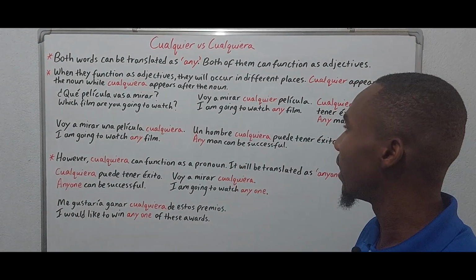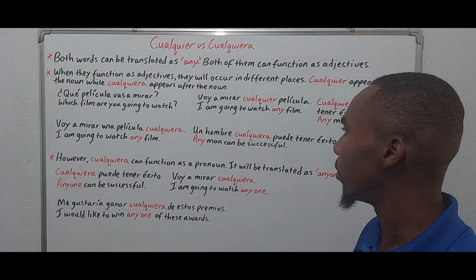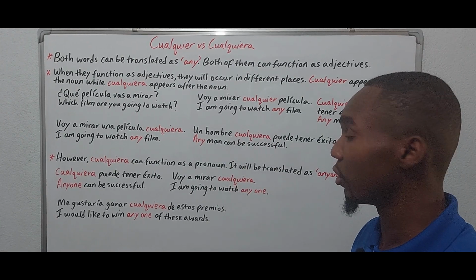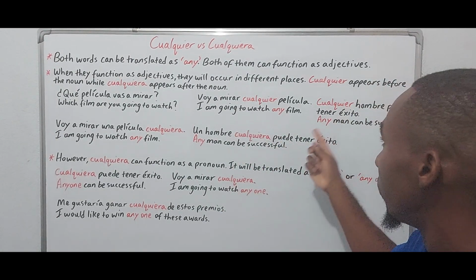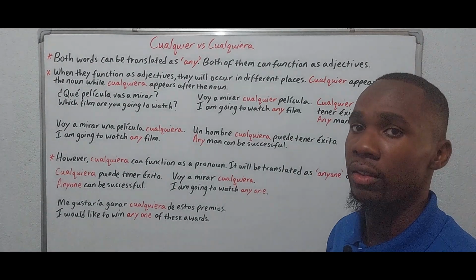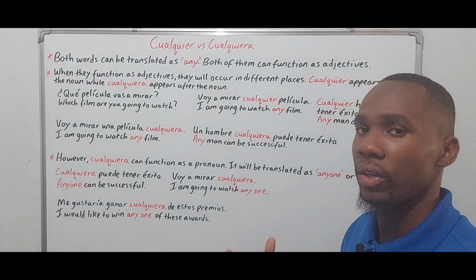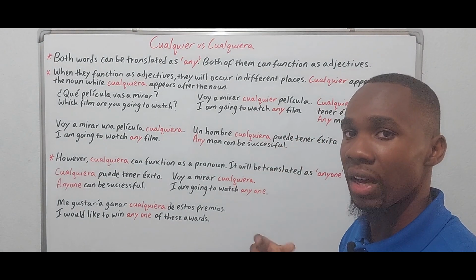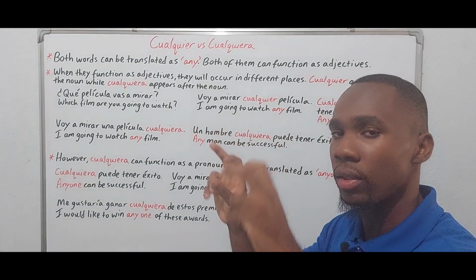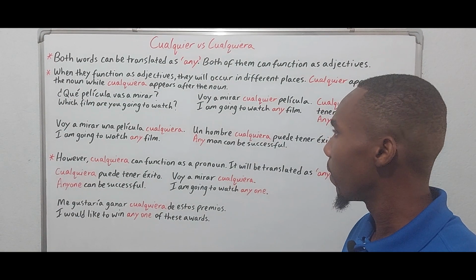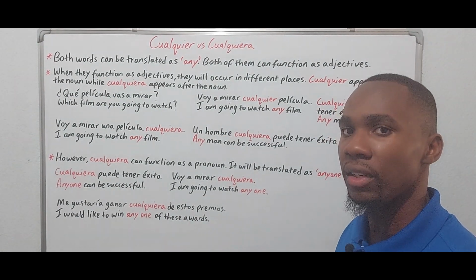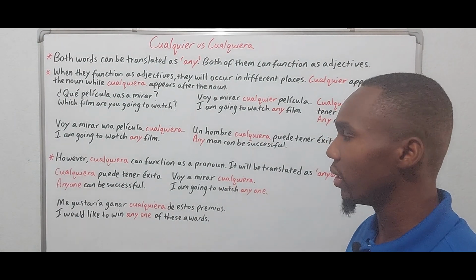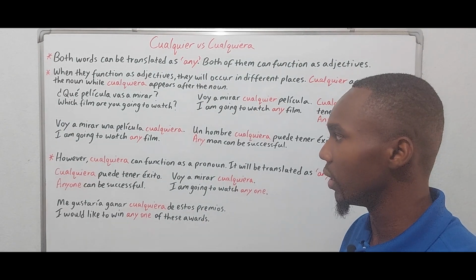Un hombre cualquiera puede tener éxito. Any man can be successful. As you see, I also utilized the same sentence just to illustrate the fact that both sentences have the same translation, but there's a slight difference in meaning, okay? So what is this difference when it comes to meaning?